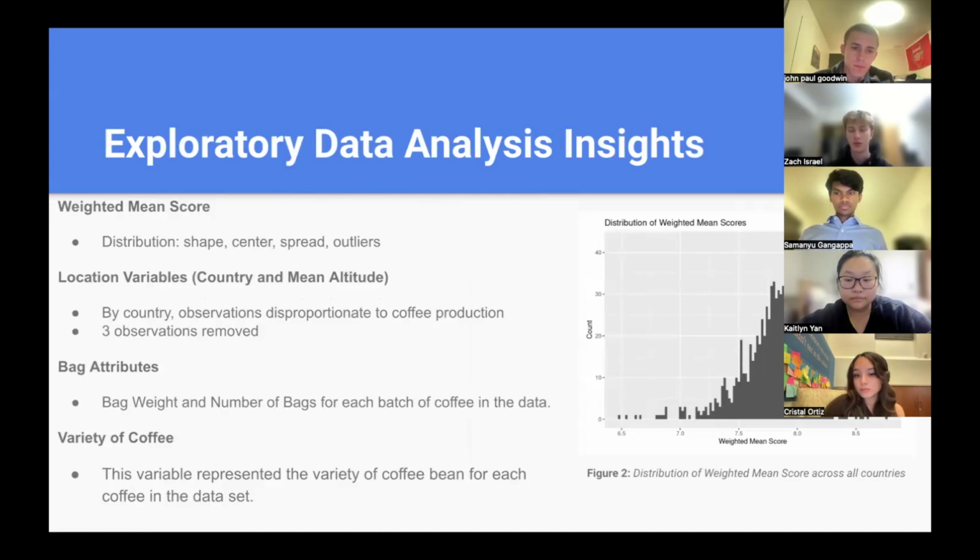So the distribution of weighted mean coffee scores is unimodal with a slight left skew. And the mean of the weighted mean scores is 7.789 with a median at 7.821. And the standard deviation is 0.279. And there are outliers on both sides of the box plot with a minimum score of 6.478 and a maximum score of 8.762. And we also sorted our variables into three main categories, being location variables such as country, mean altitude, bag attributes like bag weight and number of bags for each batch, and of course the variety of coffee for each coffee in the data set.